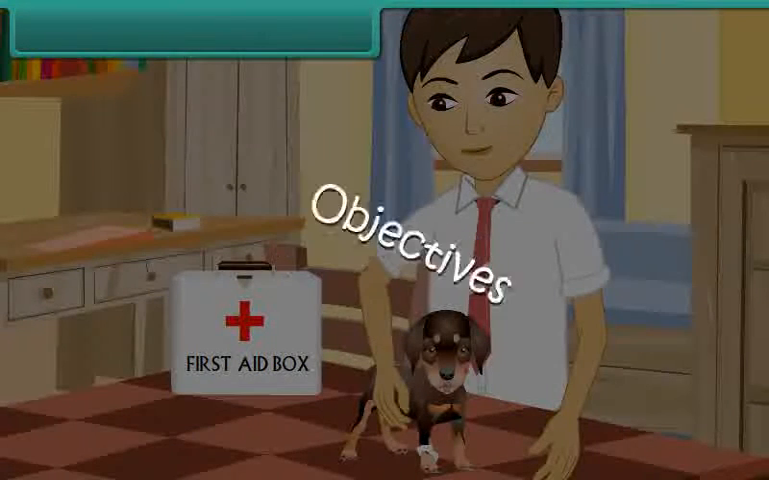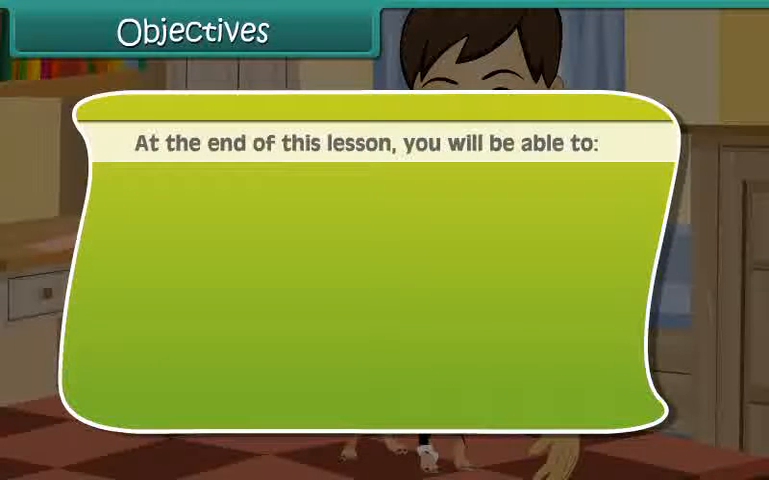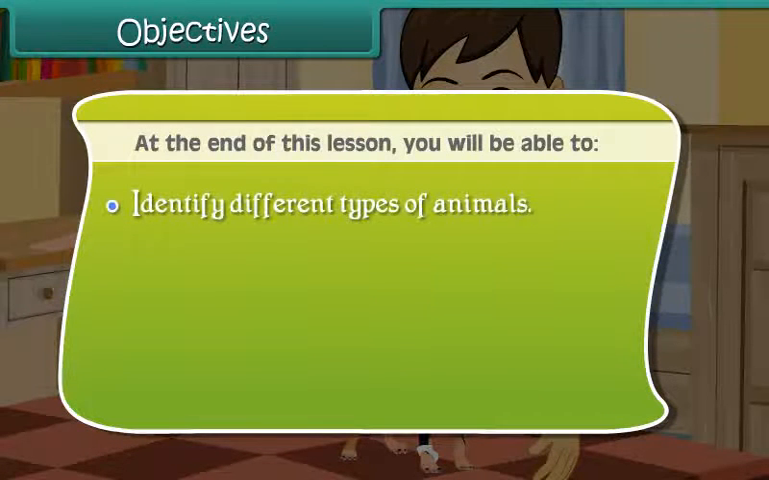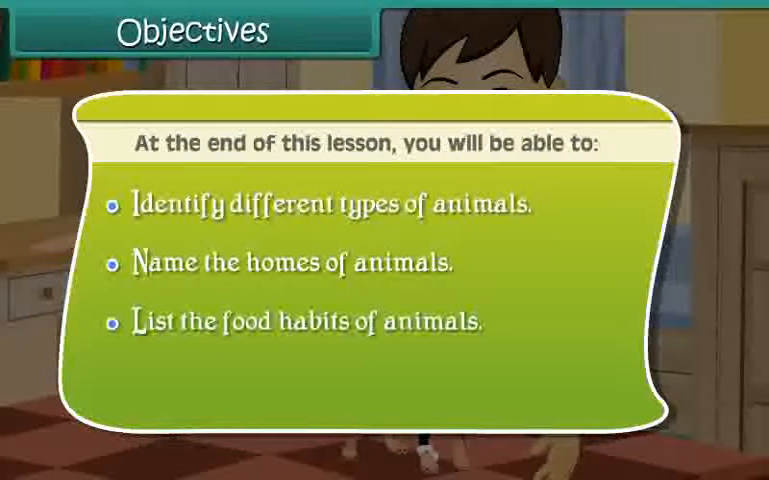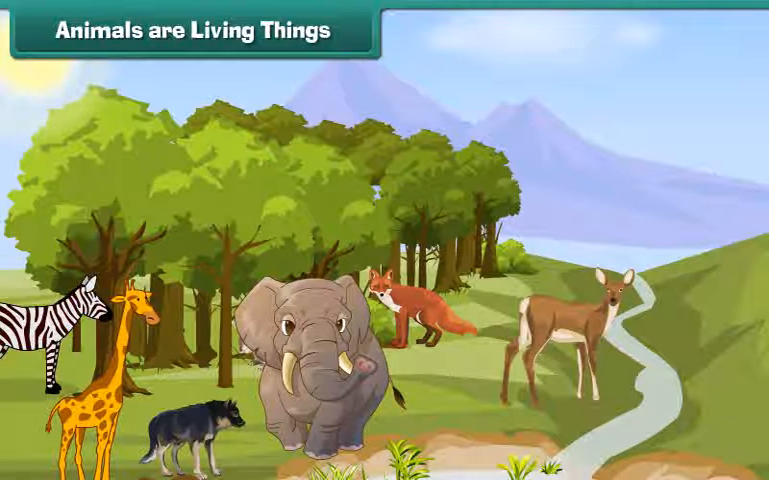Objectives. At the end of this lesson, you will be able to identify different types of animals, name the homes of animals, list the food habits of animals, list animals are living things.